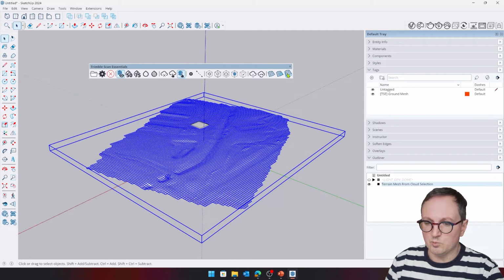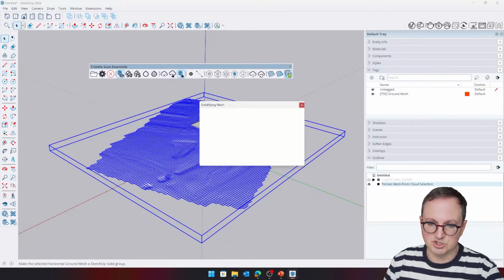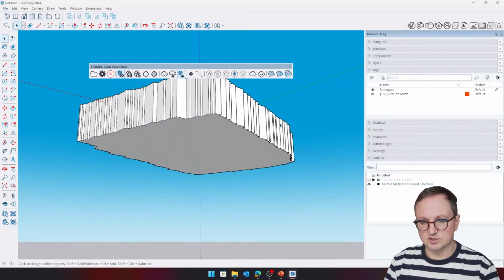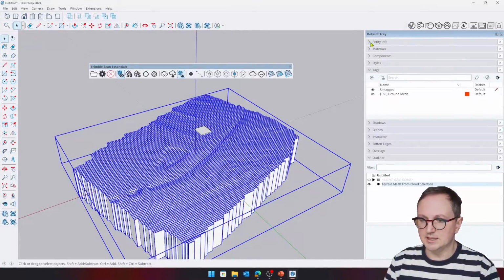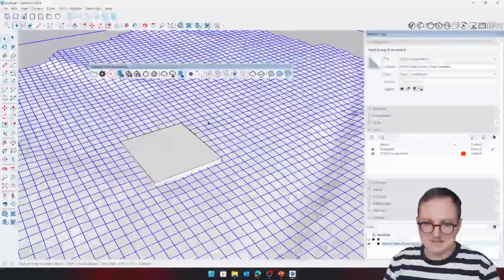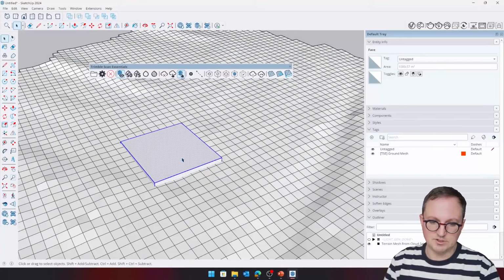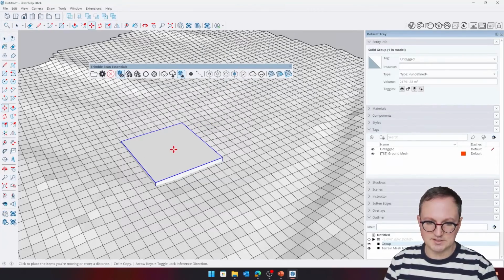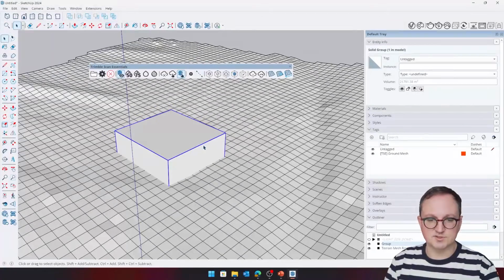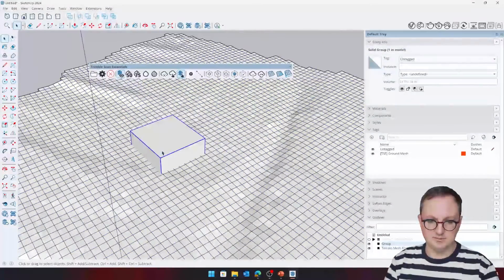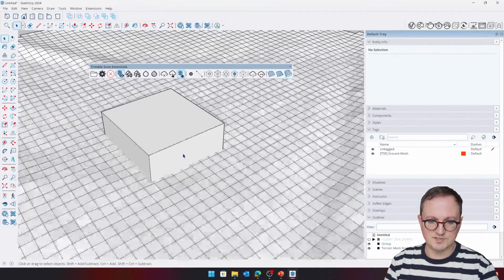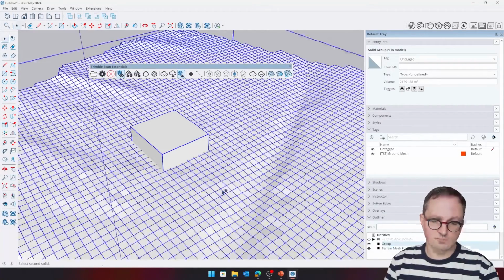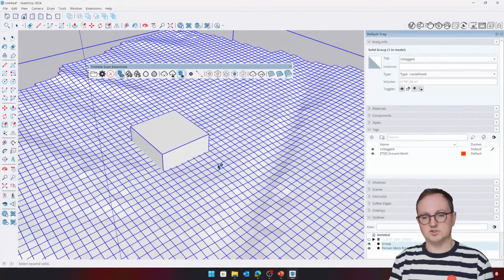very easily. Another thing I really like they've added in here, they've got the option to create a solid mesh. So it will take that mesh it's generated and create a SketchUp manifold solid. And this is in itself also really useful, because if you've got a SketchUp solid, we can actually then use the SketchUp solid tools. So for example, I want to take this cube, which is kind of meant to be representative of some kind of structure, and I'm going to subtract it from that ground. Just let it work.